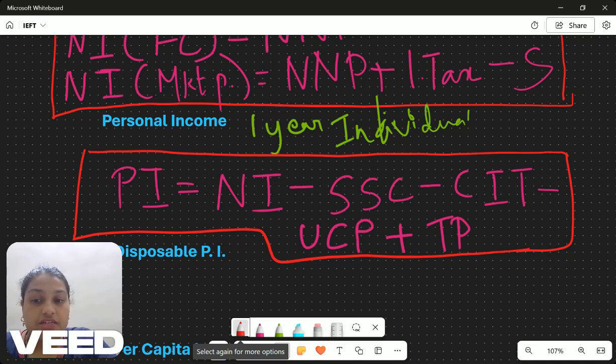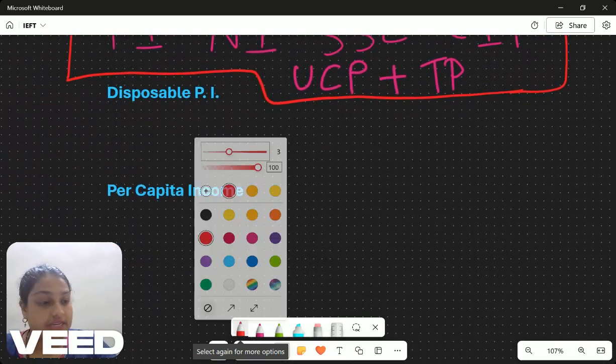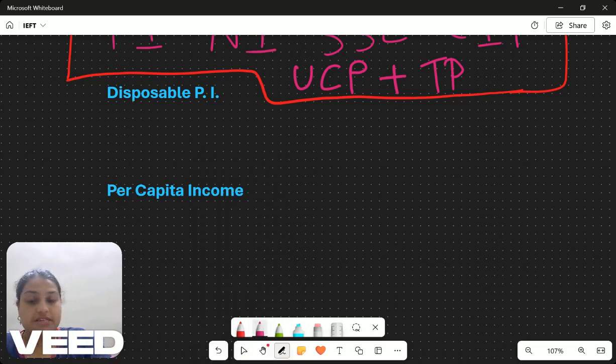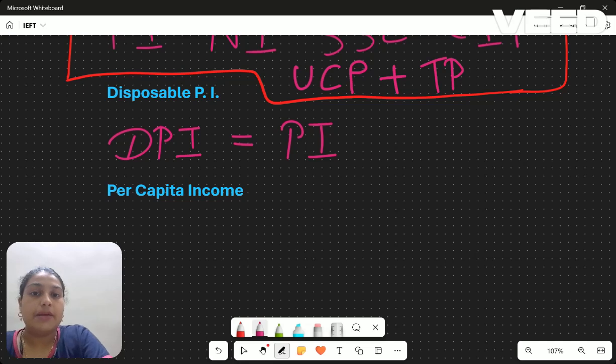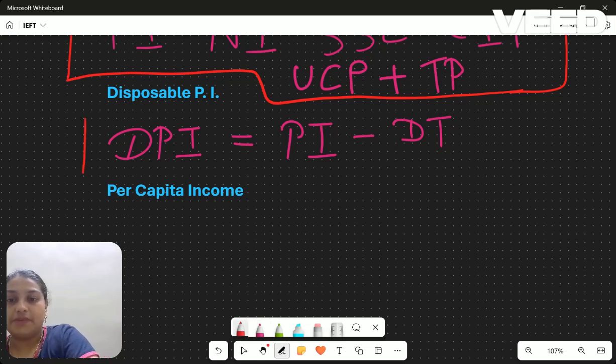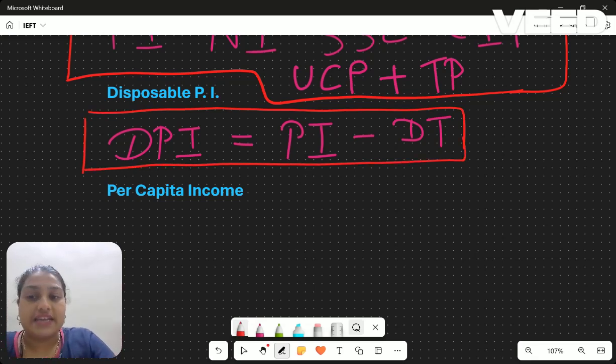Next comes disposable personal income. Again, this is about personal income. Disposable personal income, DPI, is personal income, but from the personal income I have to reduce direct tax. Direct tax will not be included in disposable personal income. So disposable personal income is personal income minus direct tax.